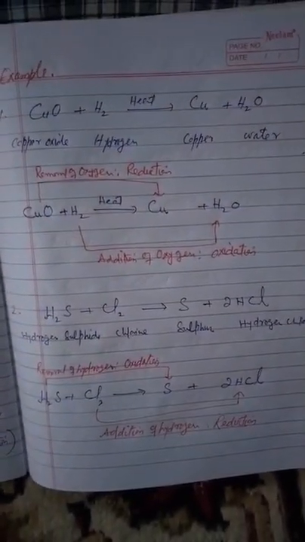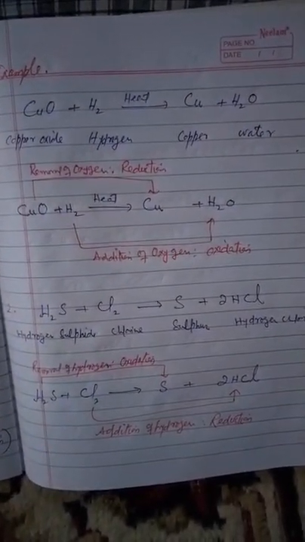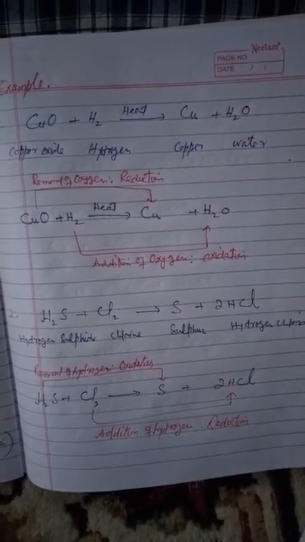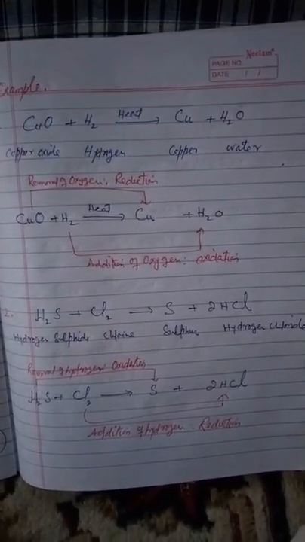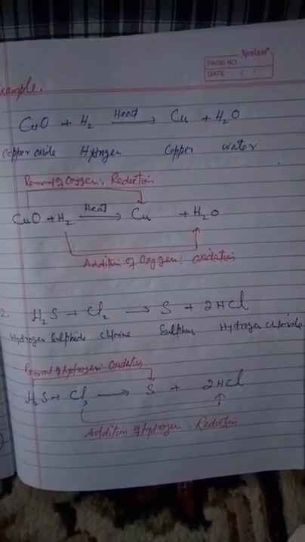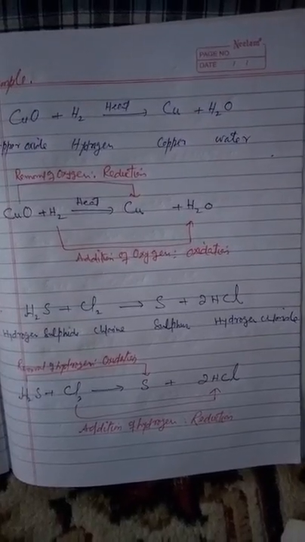Now let us take some examples of oxidation and reduction reactions. First one is when copper oxide is heated with hydrogen, then copper metal and water are formed. So in this reaction, copper oxide CuO is changing into copper Cu. That is, oxygen is being removed from copper oxide.